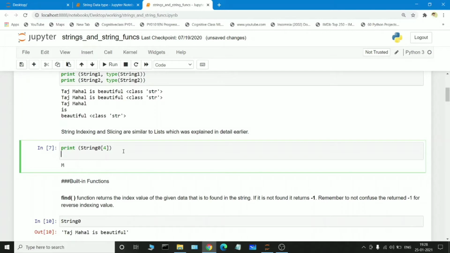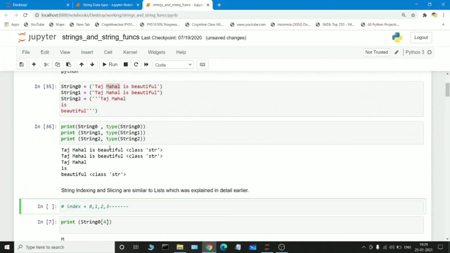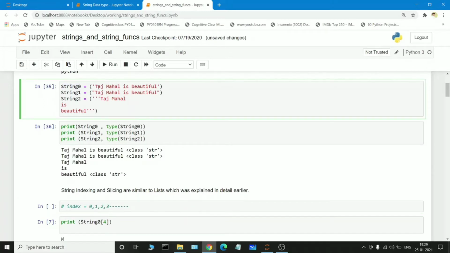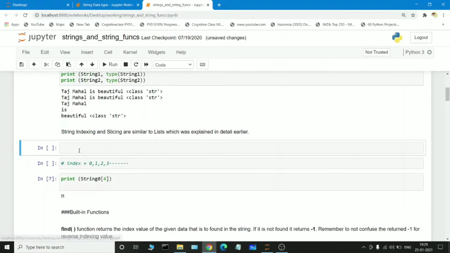So first of all, when we are working with data structures like list or tuple or dictionary or the string, we need to have a clear idea about the index values. Index values will be ranging from 0, 1, 2, and so on. If you pass any statement to the string variable, automatically the index value will be starting from 0, instead of 1. For example, I am passing a cell here.